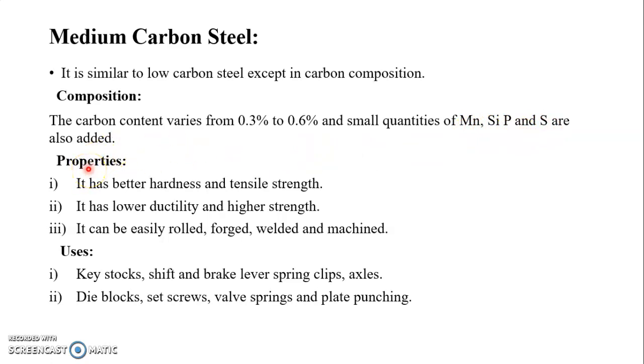Following are the properties of medium carbon steel. It has better hardness and tensile strength. It has lower ductility and higher strength. It can be easily rolled, forged, welded and machined. Following are the applications. It is used for key stocks, shift and brake levers, spring clips, axles, and for manufacturing die blocks, set screws, wall springs and plate punching.